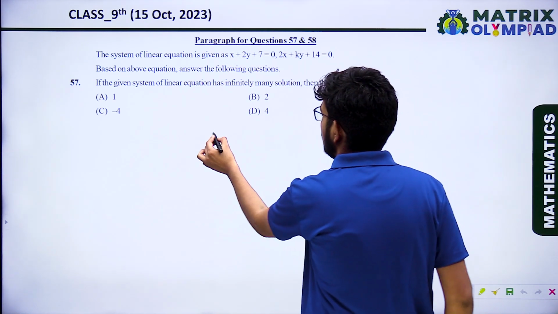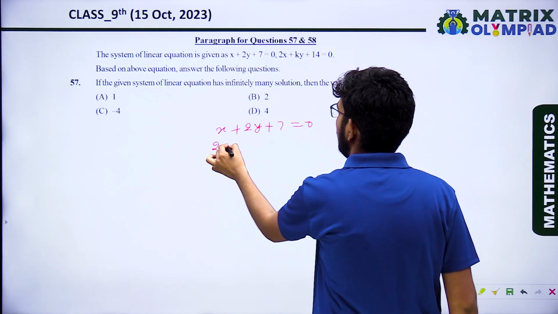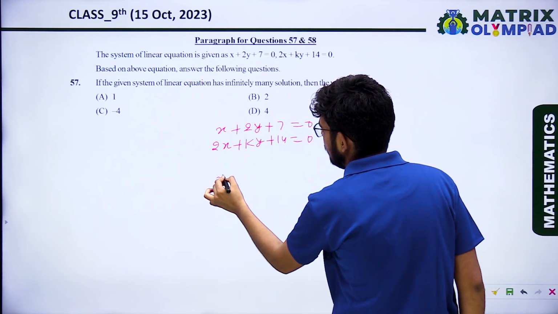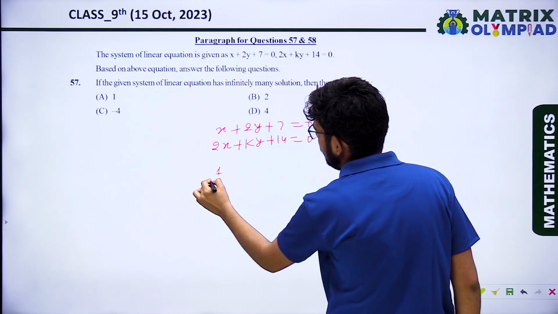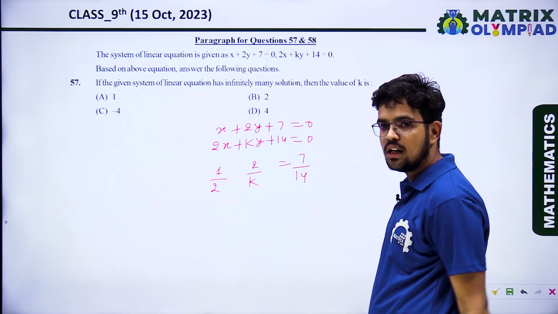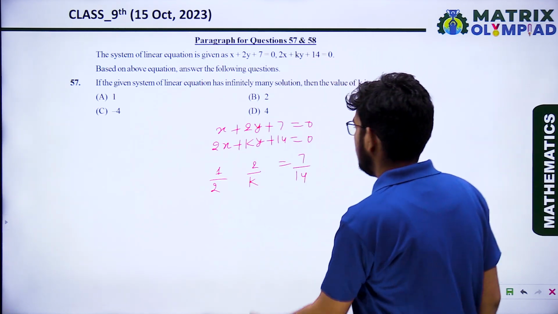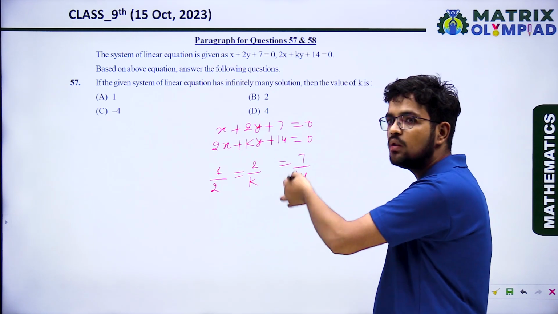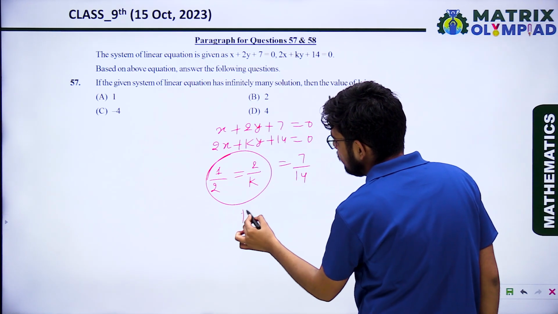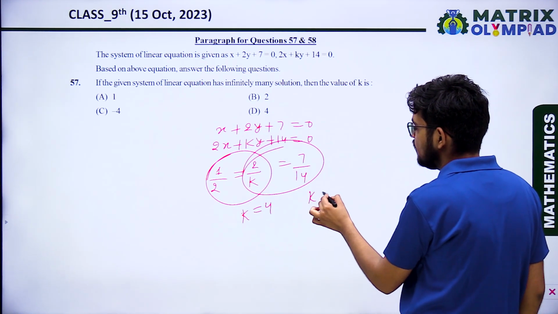So let's check the ratio. That is x plus 2y plus 7 equals 0, 2x plus ky plus 14 equals 0. So the ratio is the coefficient of x in the first, 1 upon 2, 2 upon k, equal to 7 upon 14. If it has infinitely many solutions, then a1 upon a2 equals b1 upon b2 equals c1 upon c2. So when we take this one, the value of k will be 4, and similarly when we take this one, the value of k will be 4.